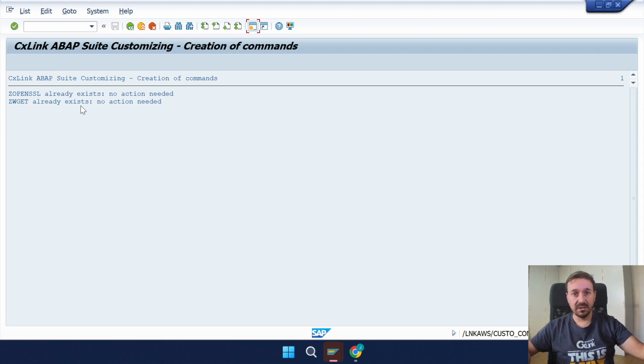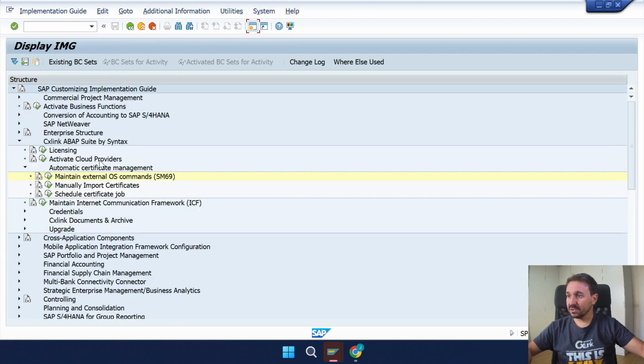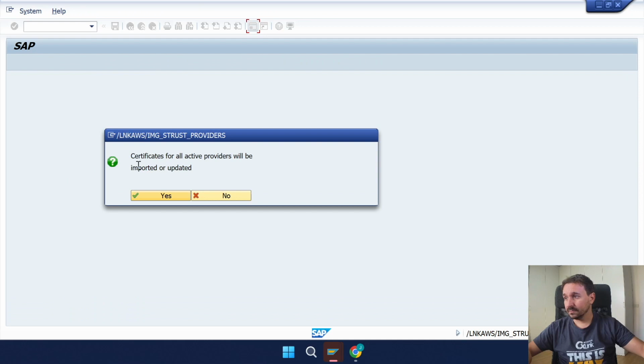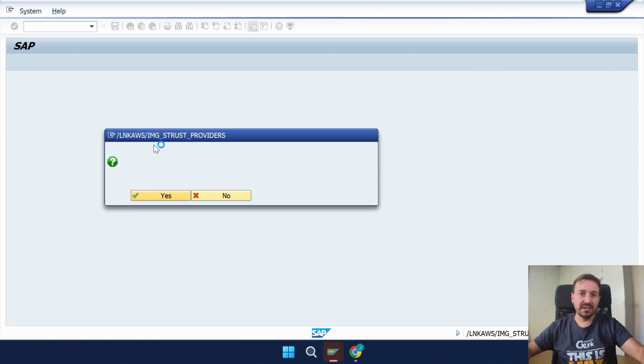In this case, we already have it, so we don't need it. And clicking here, manually import certificates. This will download every certificate you need to work. Certificates for all active providers will be imported or updated. In this case, we'll only import AWS because we don't check Azure. Click on yes. It will take 30 seconds more or less, so I will cut this video.